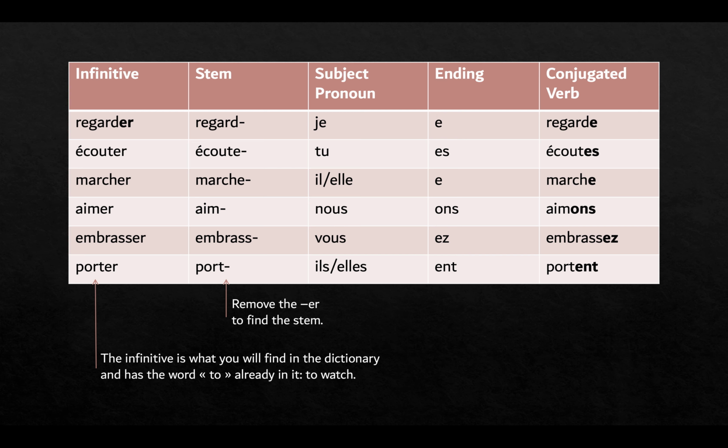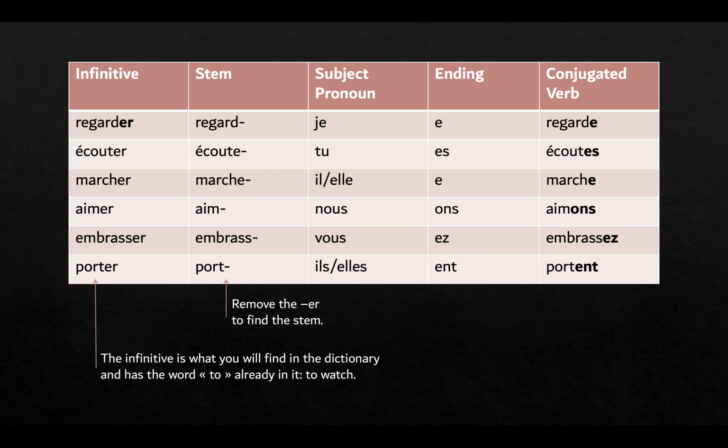So you take your stem and you take your ending and you put them together and you have regarde, écoute, marche, aimons, embrassez, and porte. Notice that of those endings, the only ones that change the pronunciation are the nous and the vous form. The ENT has no sound, and the E, the last letter, has no sound in French unless it has an accent on it.